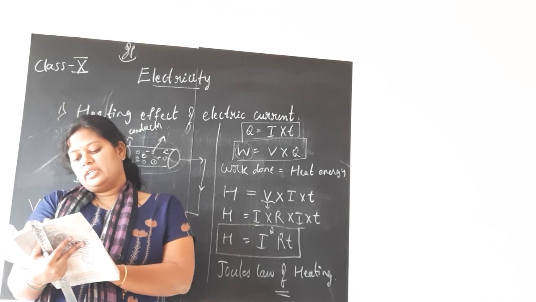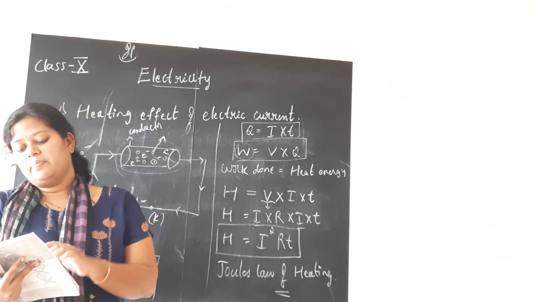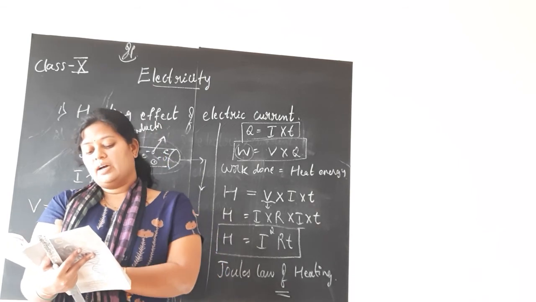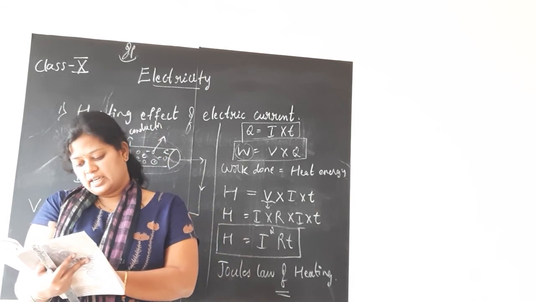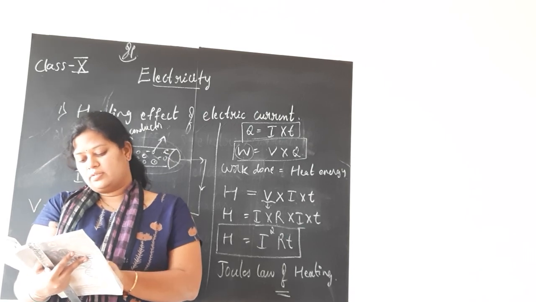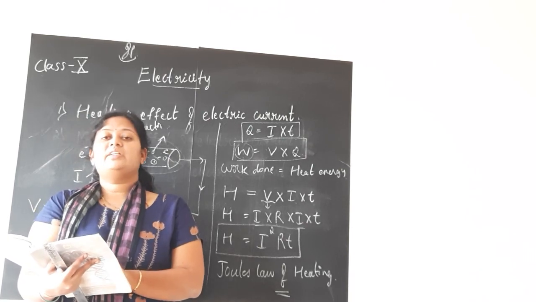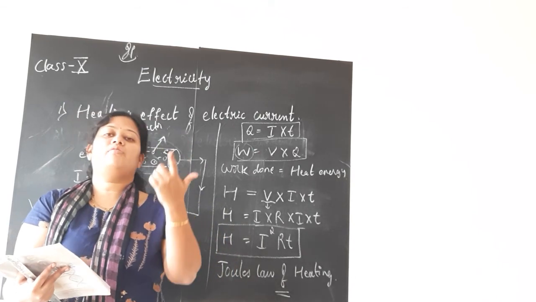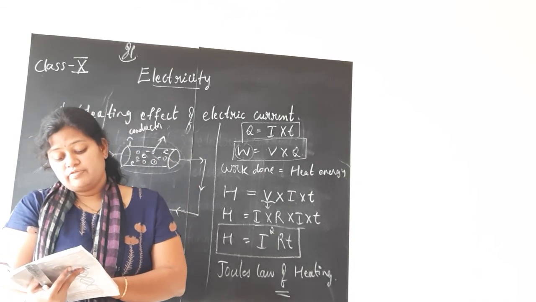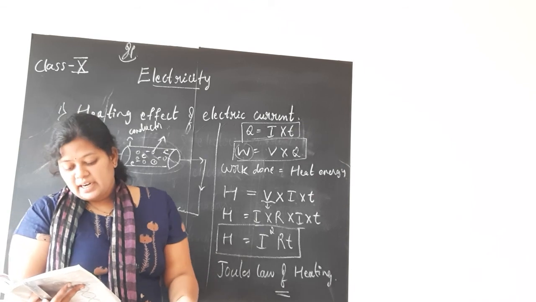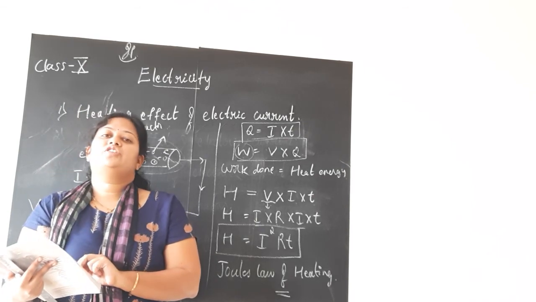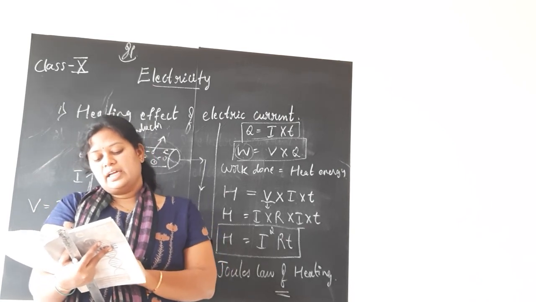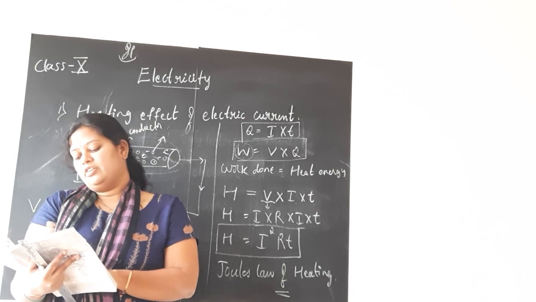So we have also seen that to maintain the current, the source has to keep spending its energy. Where does this energy go? See, a part of the source energy in maintaining the current may be consumed into useful work. Maybe they have given the example here, like in rotating the blades of an electric fan. So, some part of the energy may be used in rotation of the blades of the electric fan. Rest of the source of energy may be expended in the heat to raise the temperature of the gadget. We often observe this in our daily life. For example, an electric fan becomes warm if used continuously for longer time, etc.